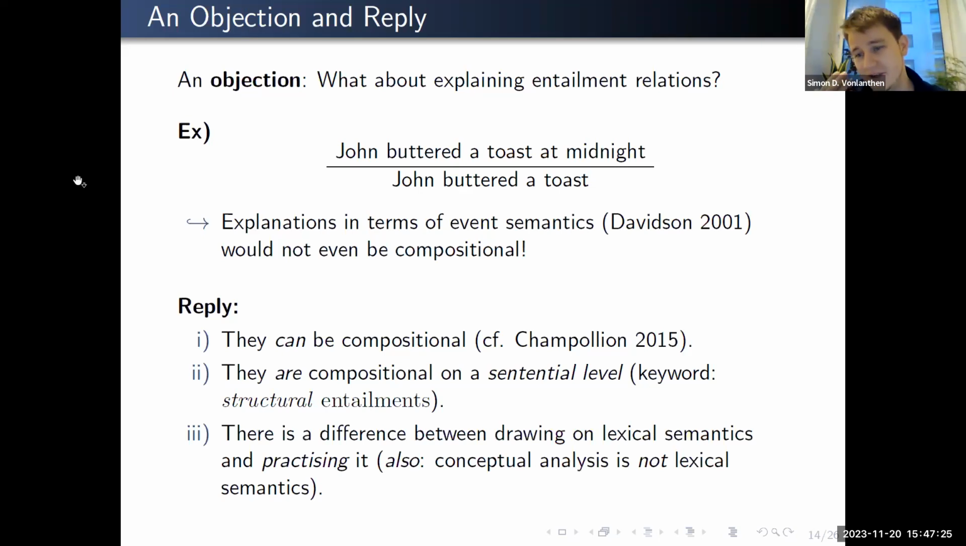And of course, even if the culprit is located with "buttered" as an event verb, requiring aspect, for example, there's still a difference between drawing on lexical semantics and practicing it. And there's also a big difference between doing conceptual analysis and lexical semantics, though unfortunately, this would be a talk in and of itself. If you are interested in the difference, let me know in the Q&A.